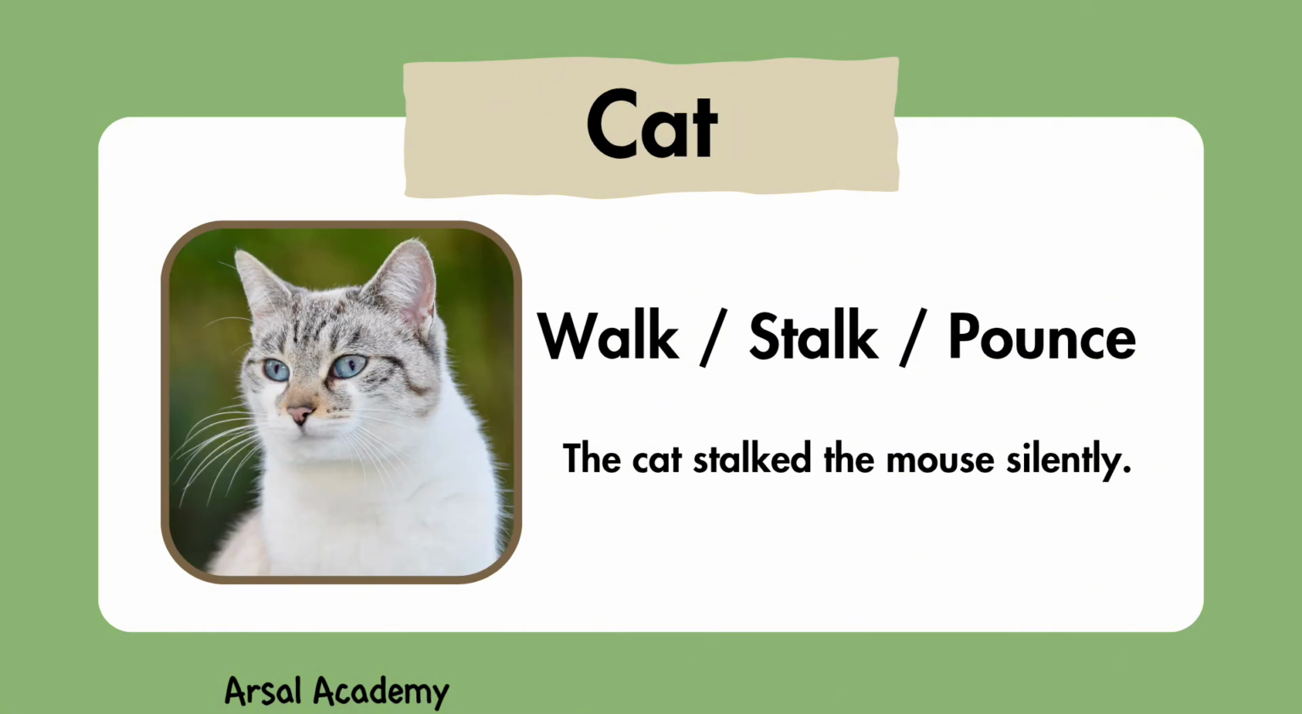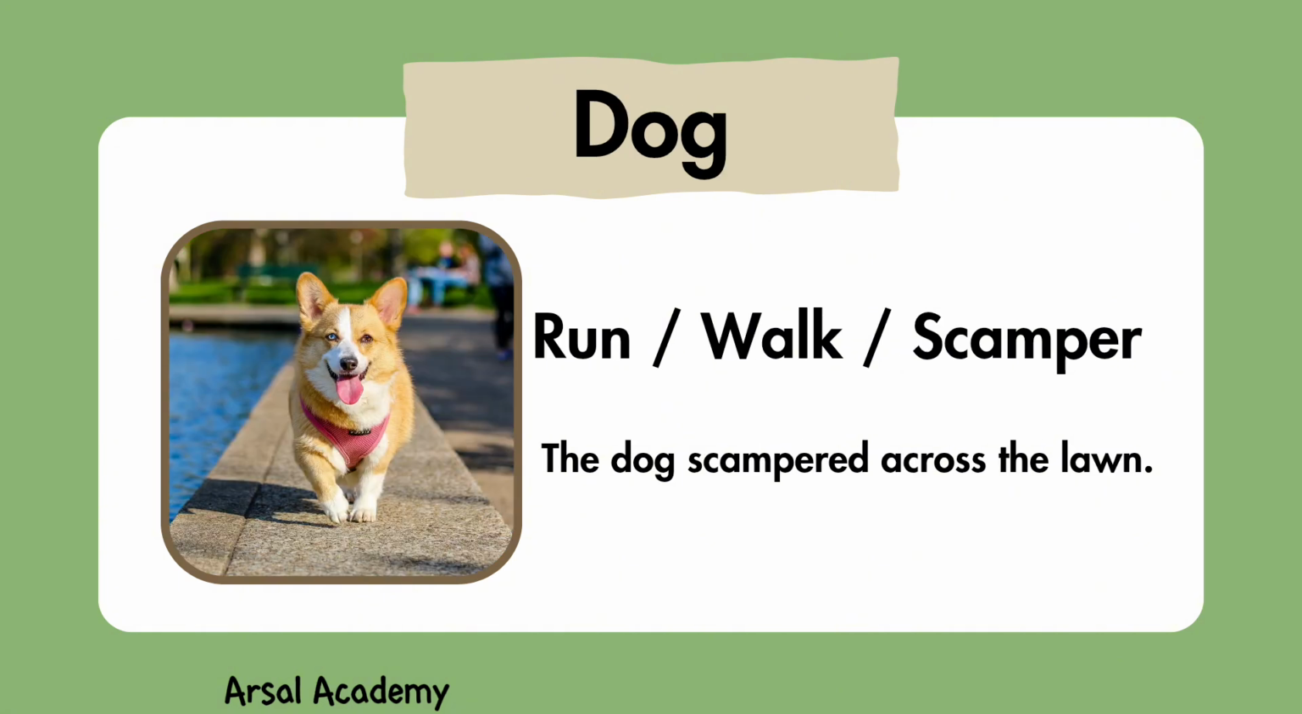This is a cat. A cat can walk, stalk, and pounce. The cat stalked the mouse silently. This is a dog. It can run, walk, and scamper. The dog scampered across the lawn.